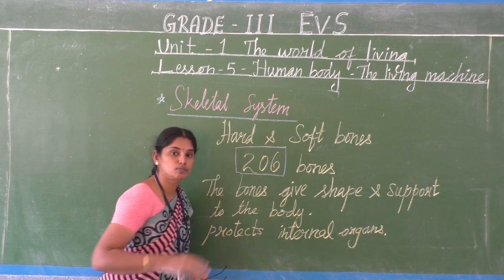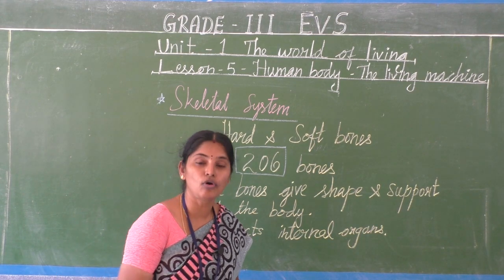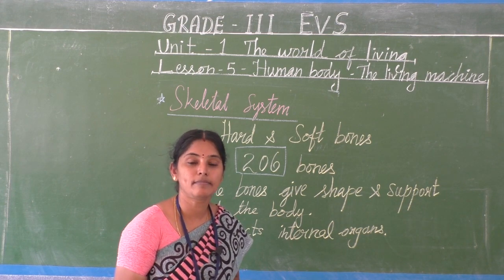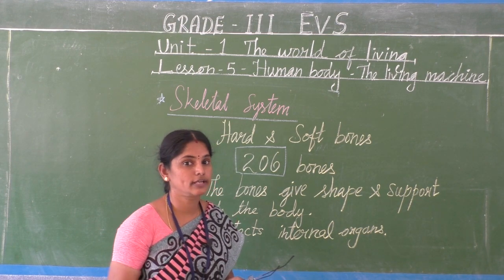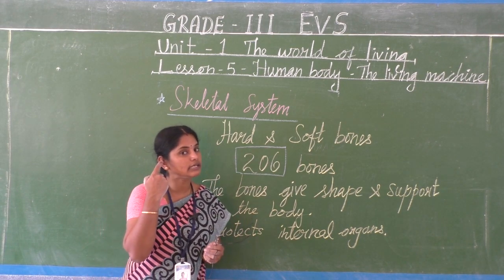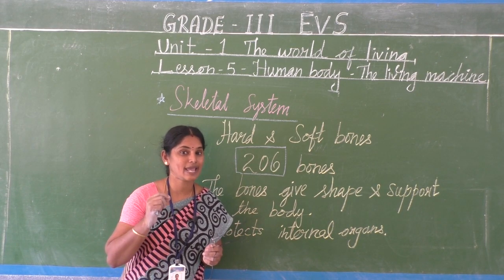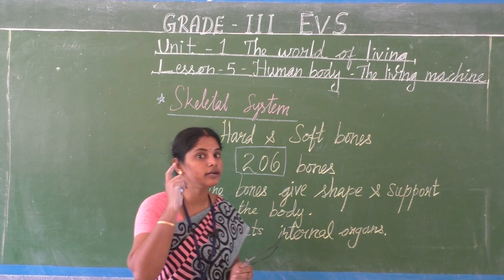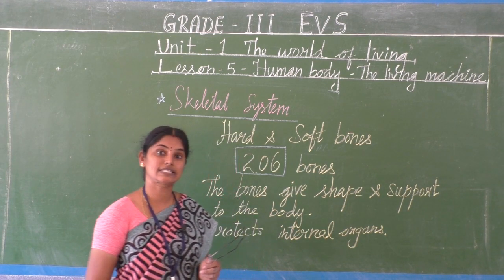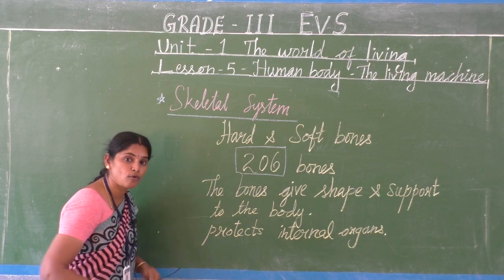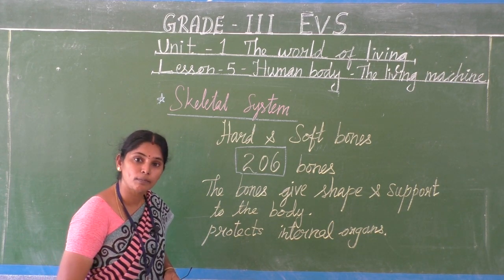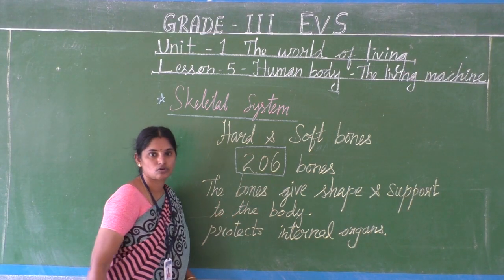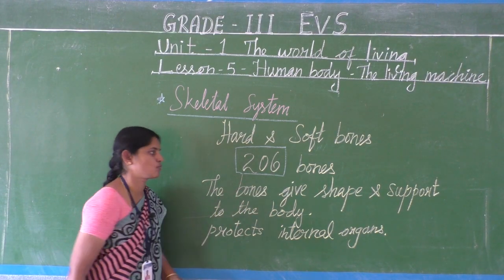So among these bones, our thigh bone is the lengthiest bone. Its name is femur. And the smallest bone is present in our ear. It's stapes. Okay, so the lengthiest bone in the thigh, femur, and the smallest bone in our ear, stapes. So how many bones totally do we have in our body? 206 bones.